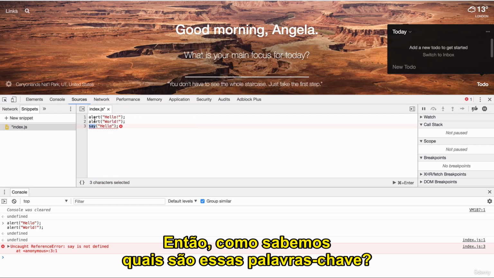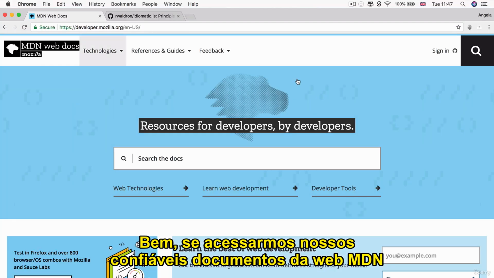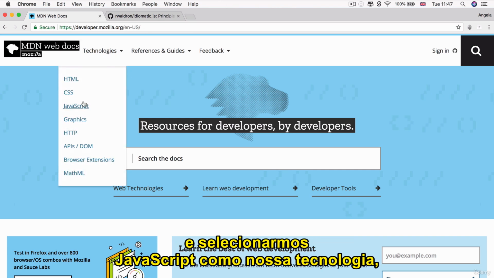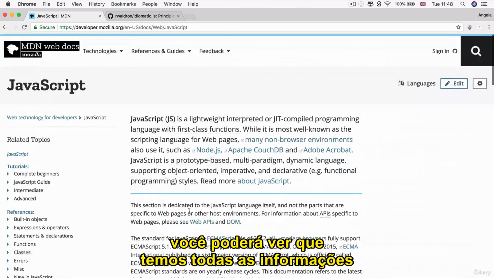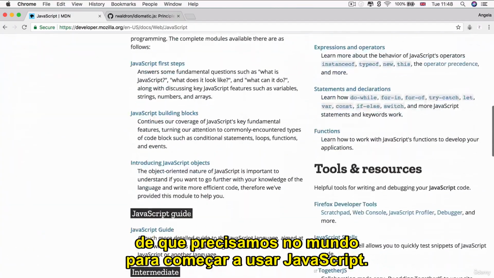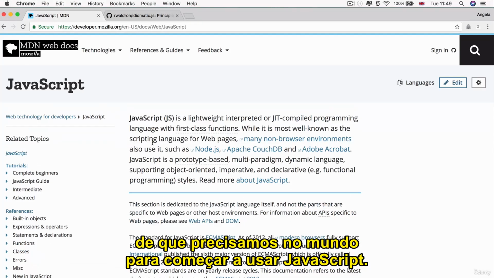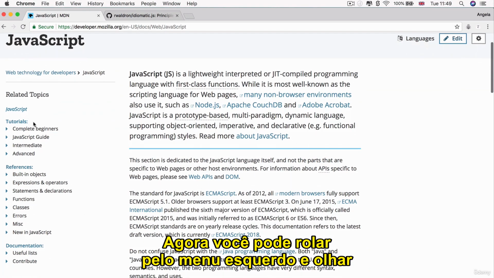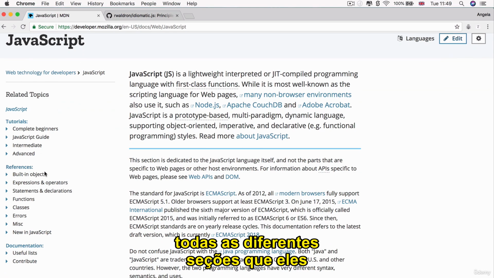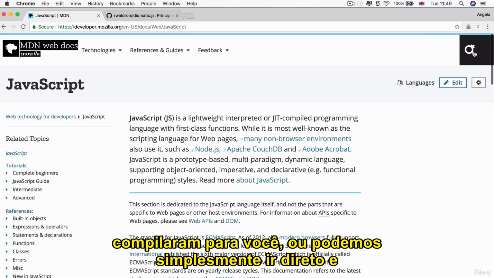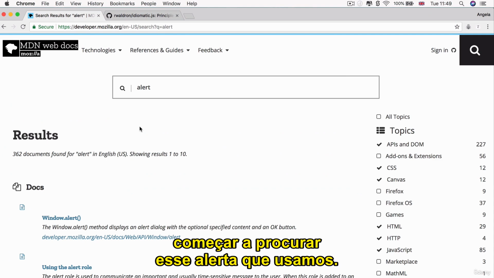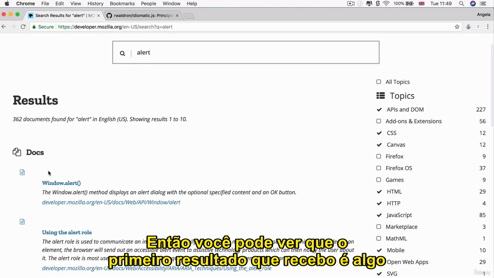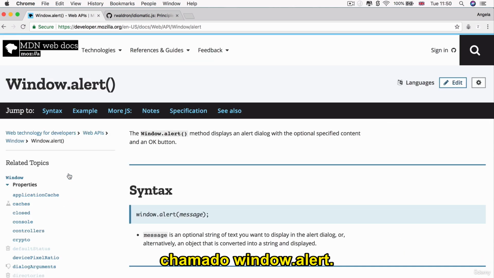So how do we know what those keywords are? Well, if we head over to our trusty MDN web docs and we select JavaScript as our technology, then you can see that we've got all the information that we need in the world in order to get started using JavaScript. Now, you can either scroll through the left menu and look through all the different sections that they've compiled for you, or we can just go straight in and start searching for this alert that we've used. So you can see that the first result I get back is something called window.alert.